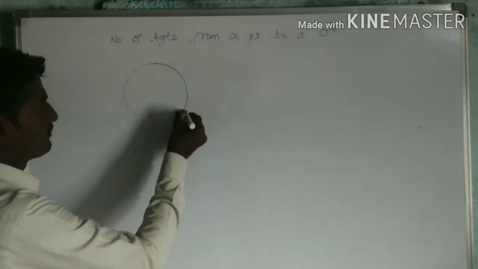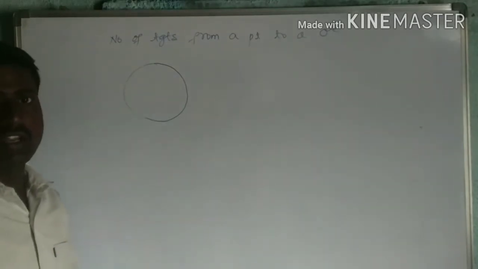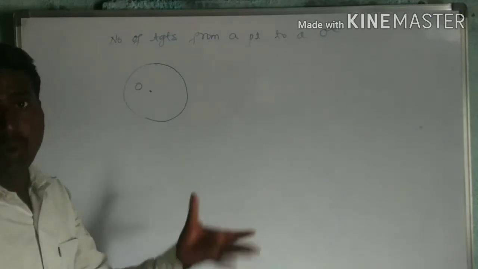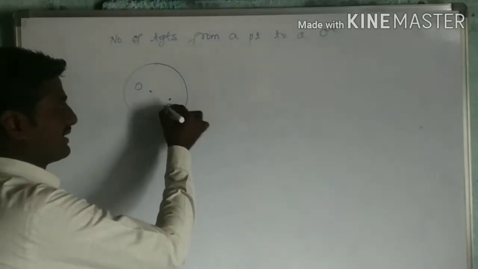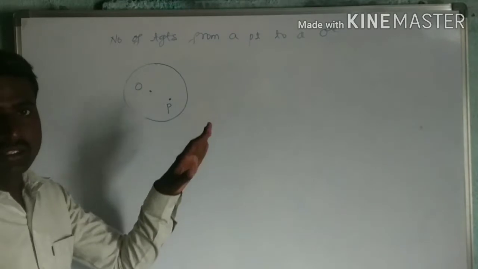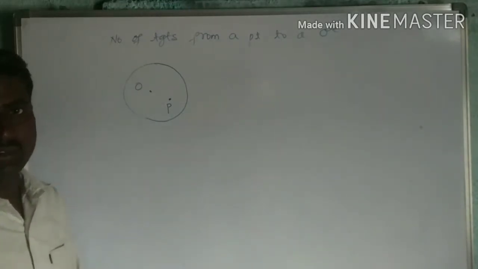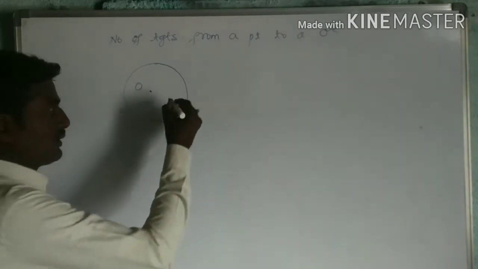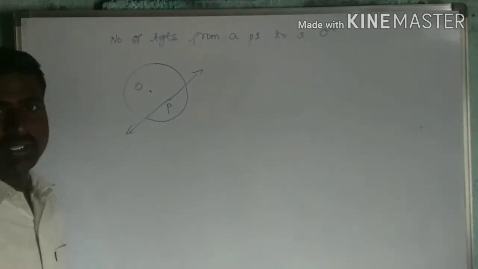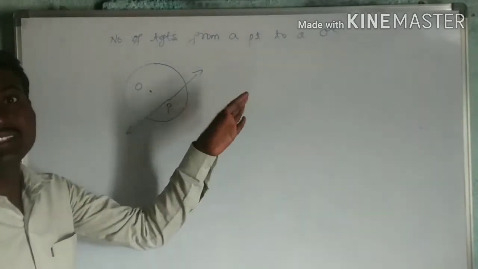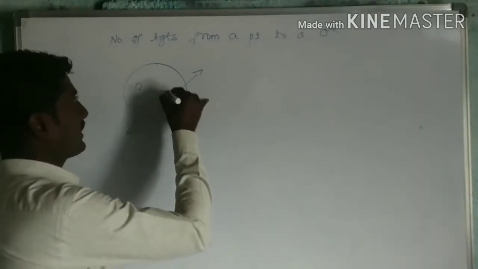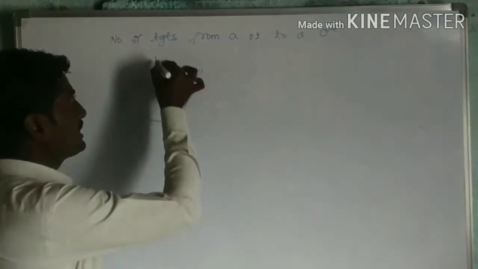So this is a circle. First we shall assume that this is the center O. Let us assume a point P inside the circle. Now from this point P, how many tangents can we draw to the circle? If I draw a line passing through this point, it may not be a tangent, it will be a secant. Now if I draw a line in this direction, again this will be what?